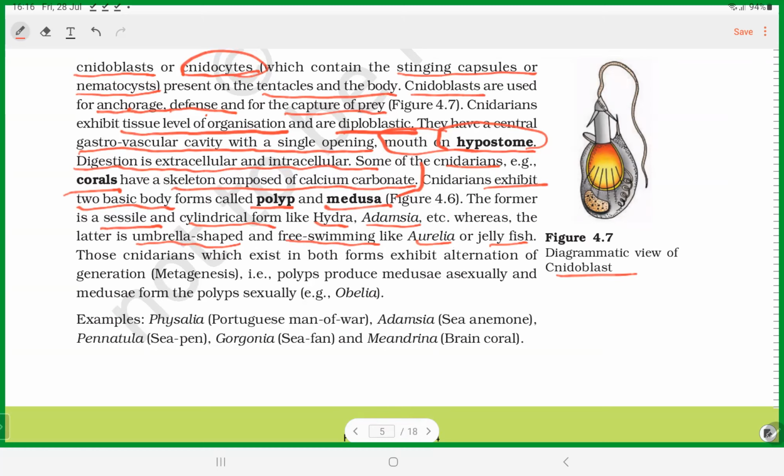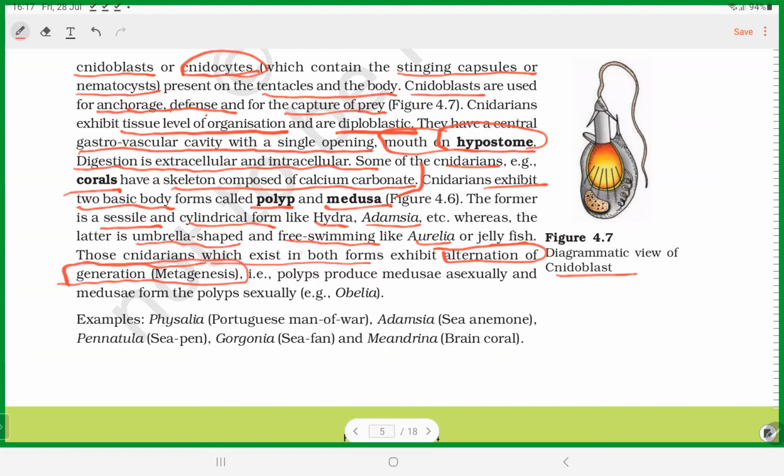Another interesting thing: those cnidarians which exhibit both forms show alternation of generation. This is a very, very important term. Please listen.